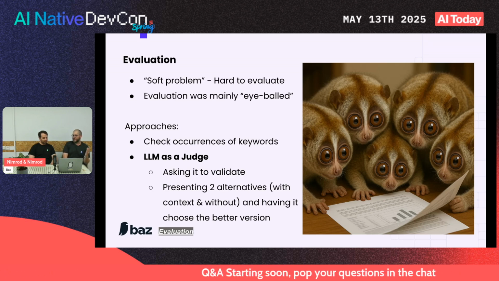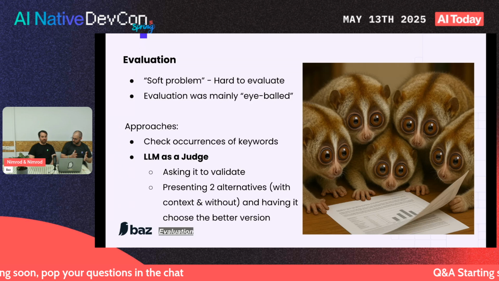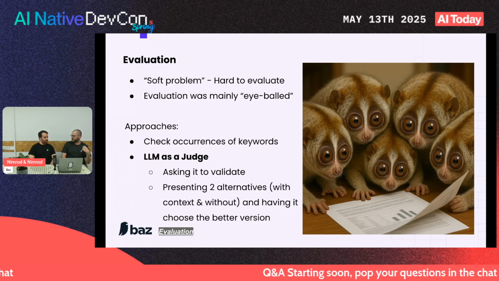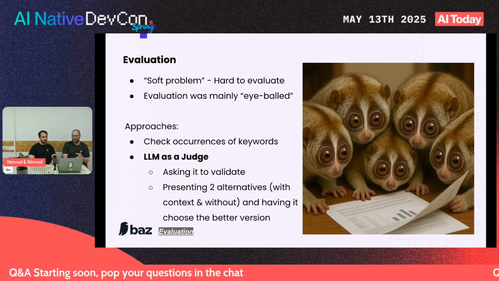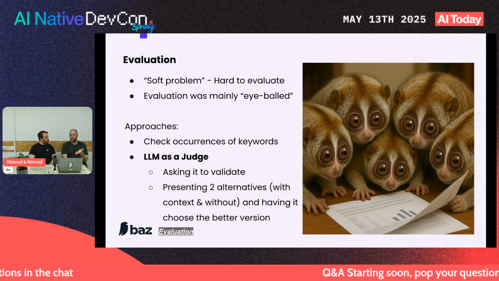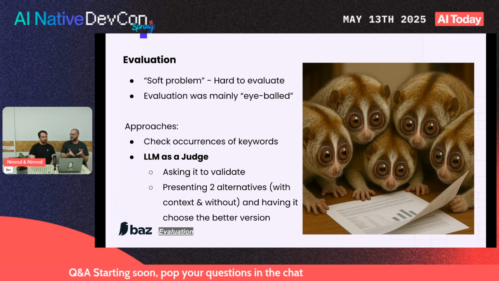And that is not being lazy. That is just a way to iterate quickly. But once you start getting into the path and you start automating stuff, it's crucial that you build a framework for benchmarking. And one of the most common ways is using LLM as a judge. I want to mention two cool approaches that you can use to build something like that, even in our soft use case. One, you just ask the LLM if the end result seems good.